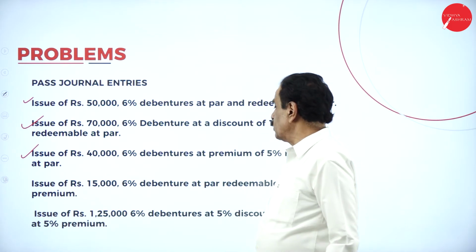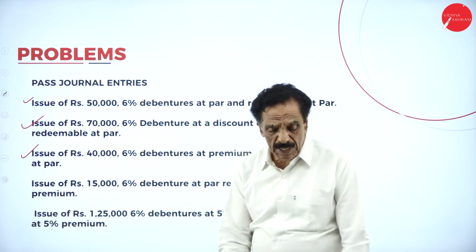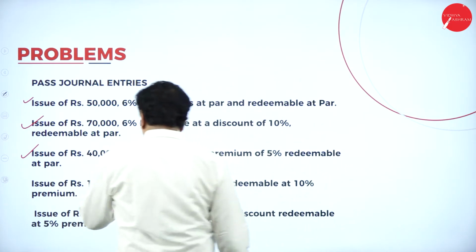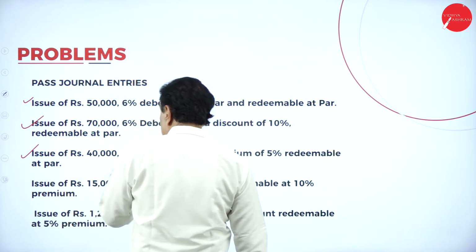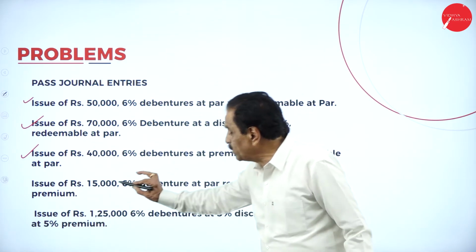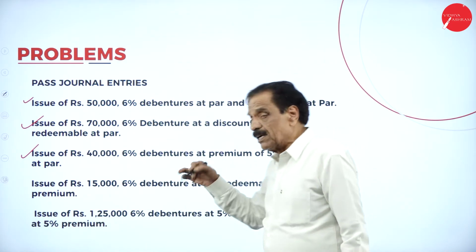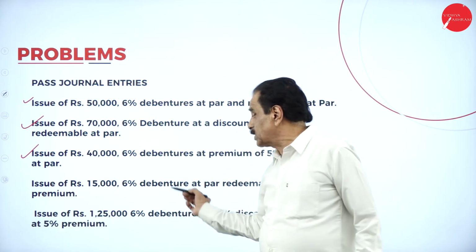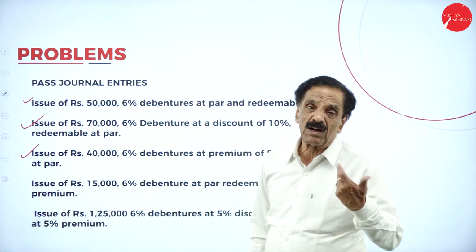So totally we have to pay 15,000 plus 1,500, 16,500. While you are paying the debenture, issued at par, redeemable at premium. So next entry, debenture account debtor 15,000, debenture premium account debtor 1,500, to 6% debenture account 16,500.